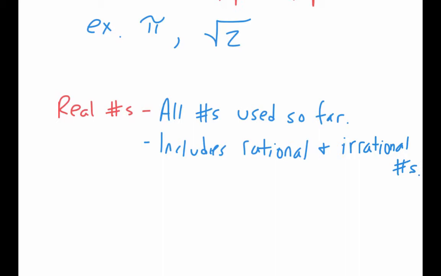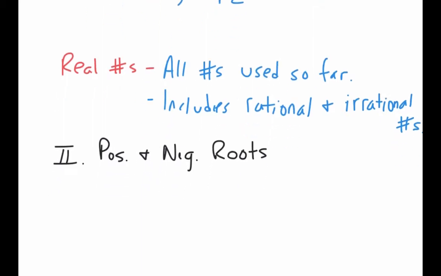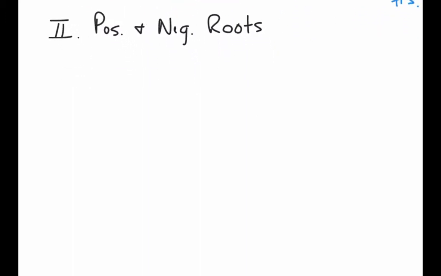Yeah. All right, then the last part for today, I just want to look a little bit more at those square roots. So Roman numeral 2, positive and negative roots. And I want to label something that we started using in the last section, that when we have this sign here, often it's referred to as the square root sign, but it also can be used for cubed roots and fourth roots and fifth roots. But the name of that is going to be a radical sign.